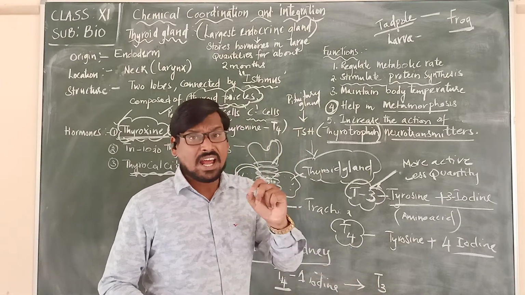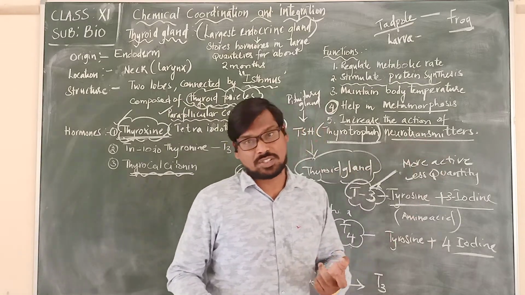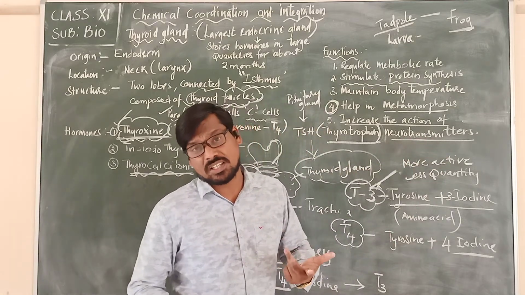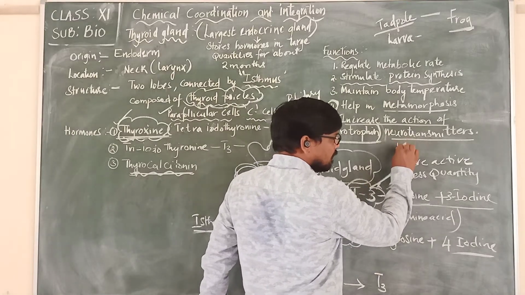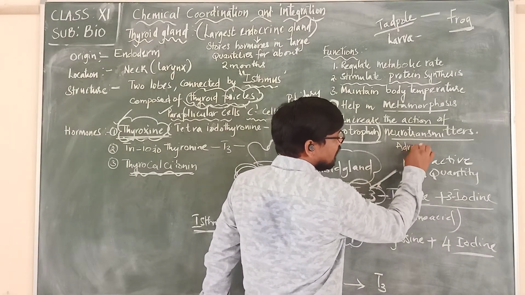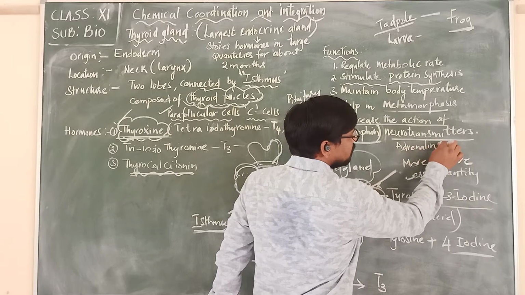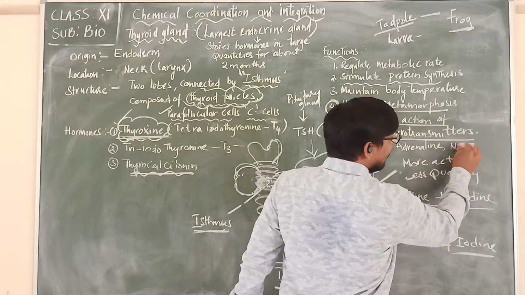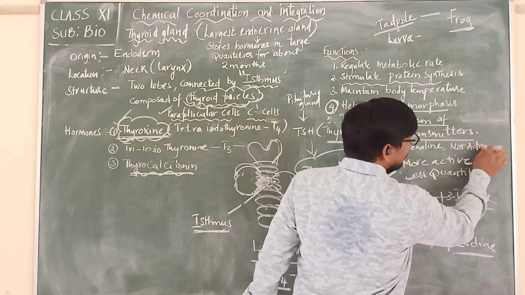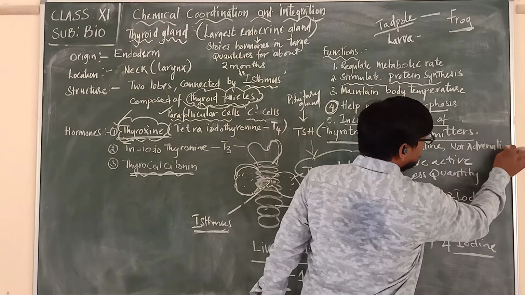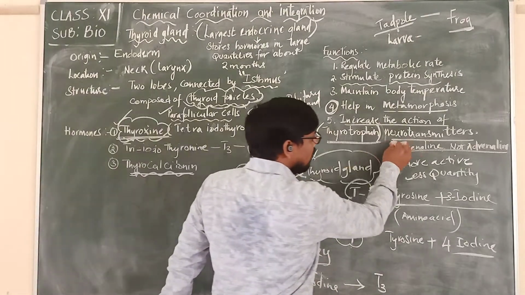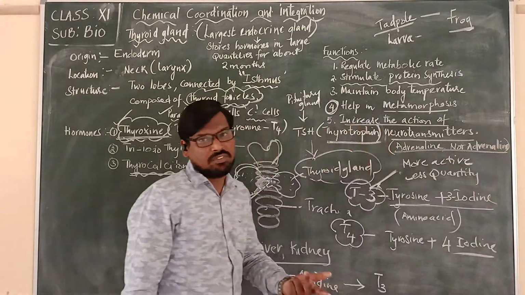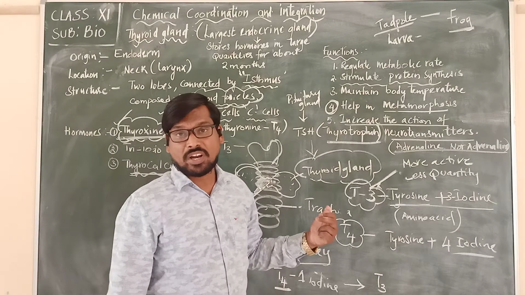So in that there are some neurotransmitters, means chemicals, which will be carrying these messages. Very simple and important ones that we have to remember are adrenaline, which is a neurotransmitter, and noradrenaline, which is also a neurotransmitter. These two are neurotransmitters. So they help in carrying the nerve impulses.